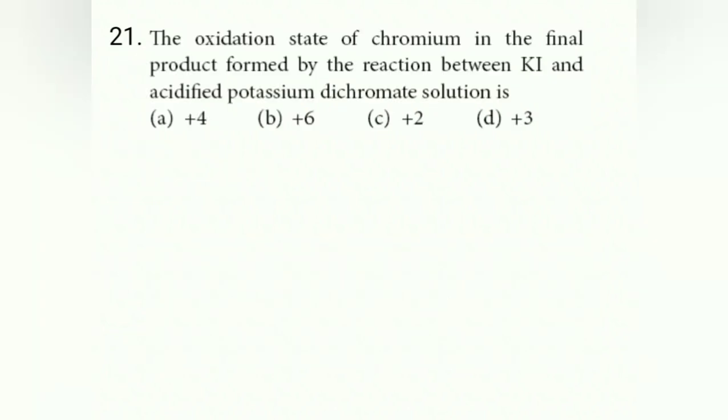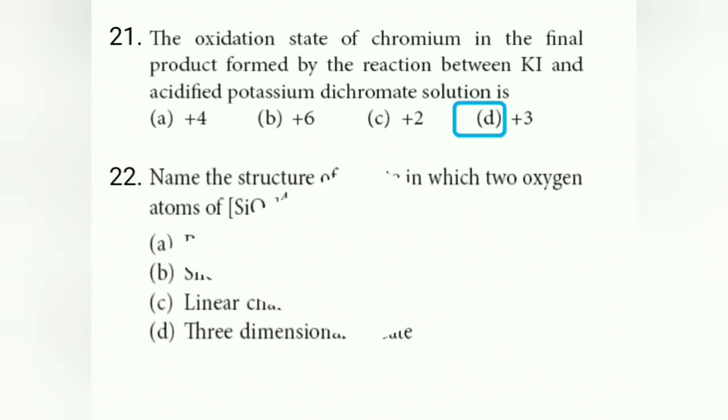21. Oxidation state of chromium in the final product formed by the reaction between potassium iodide and acidified potassium dichromate. Remember, in this particular case, chromium +6 is converted into chromium +3. So chromium +3 is the answer. So the answer for this question is D.